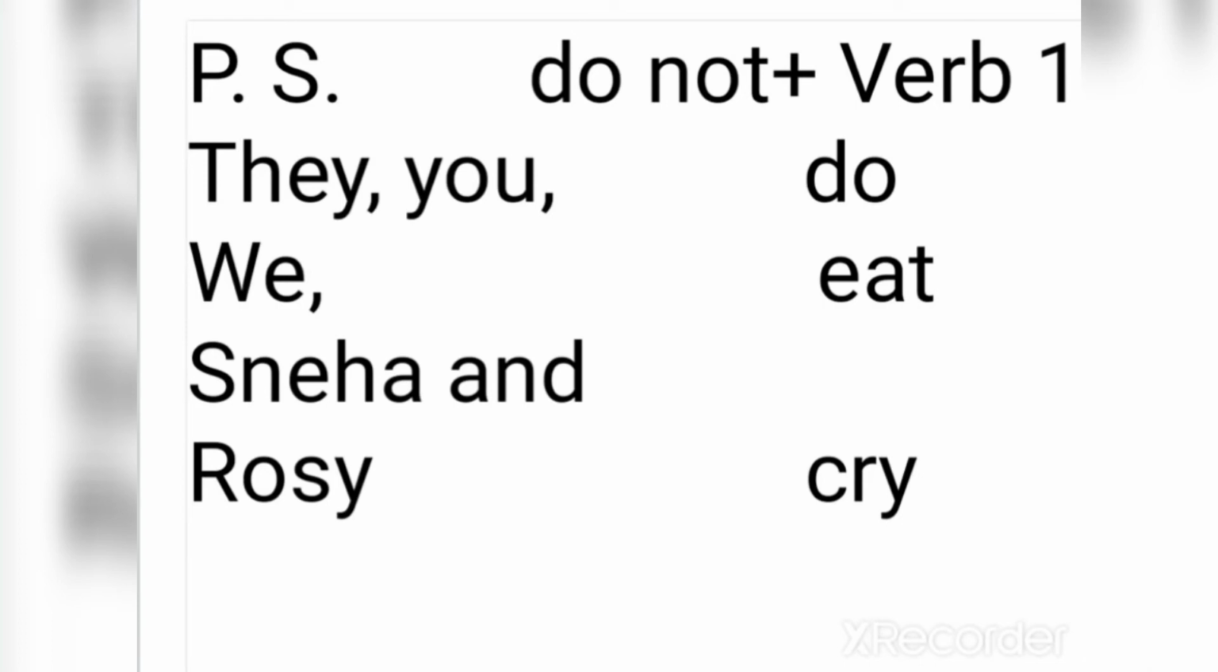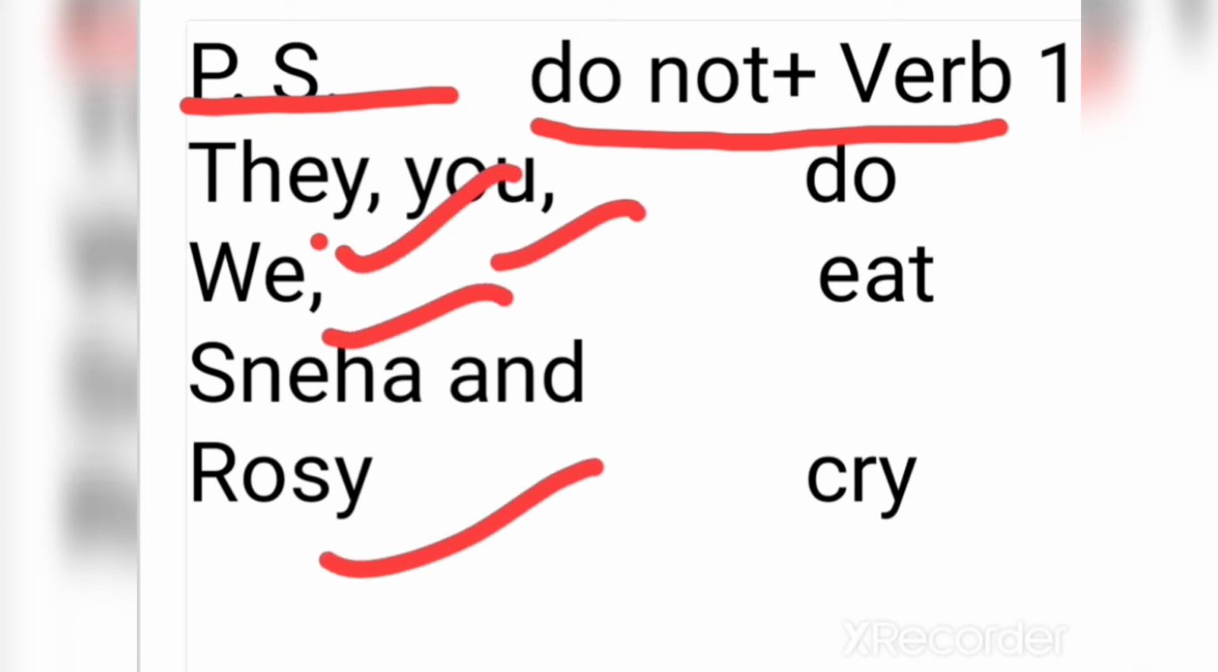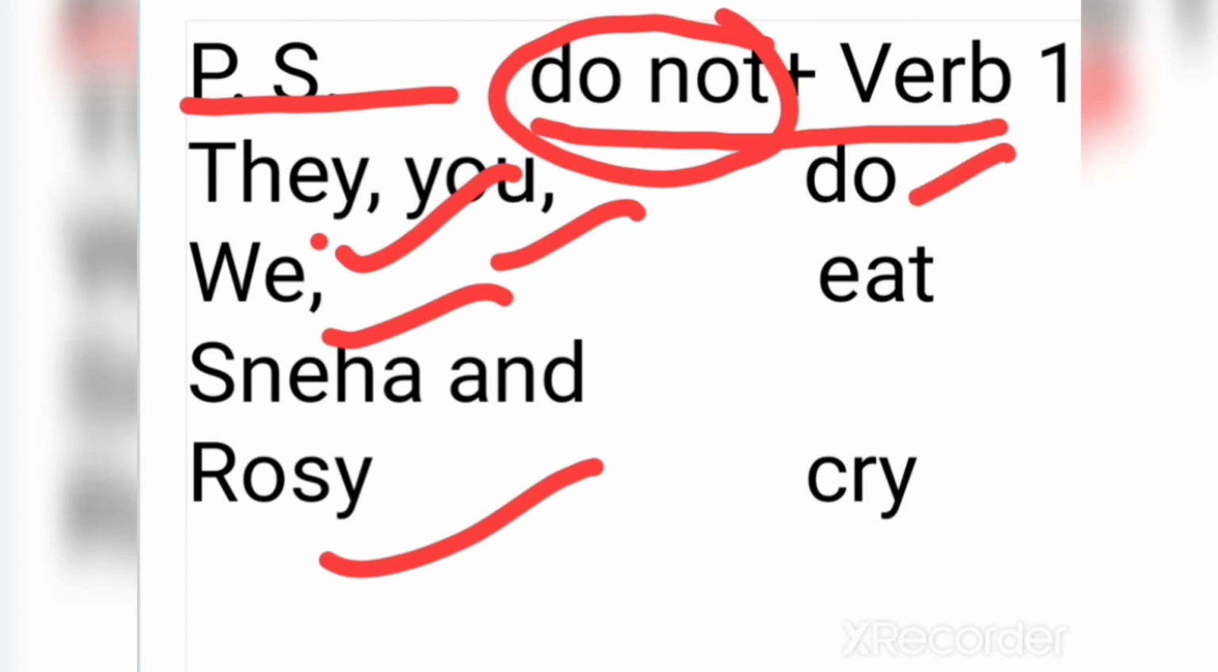Plural subject. With plural subjects in negative sentences for simple present tense we use do not and verb 1. So plural subjects are they, you, we, Sneha and Rosie. These are plural subjects, and with these plural subjects we use do not and then the first form of verb, that is do, eat, cry.